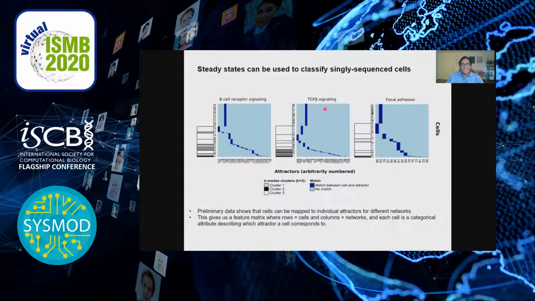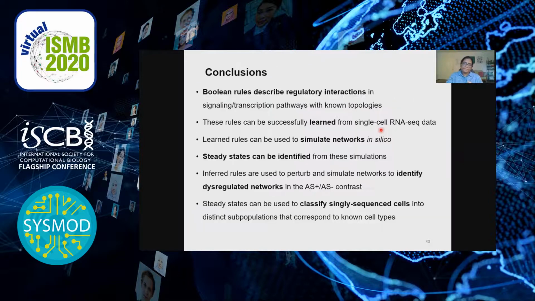3 representative networks are shown over here. As a preliminary step, we also clustered cells into 3 clusters using a categorical clustering algorithm. In the future, we hope to improve and expand this clustering algorithm and eventually classify large data sets based on pathway activities.